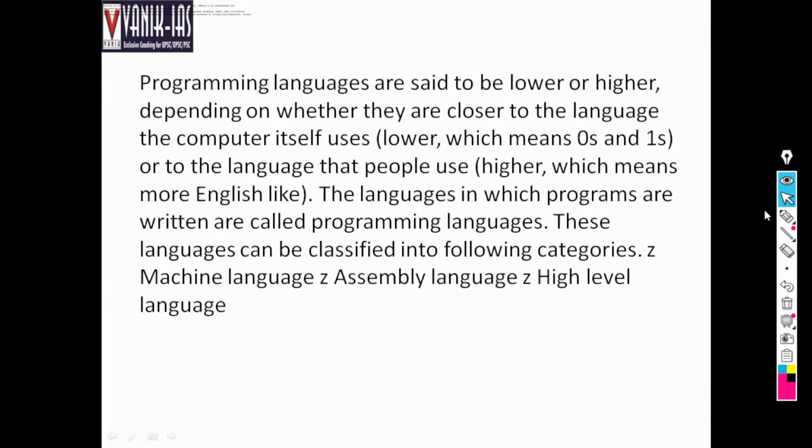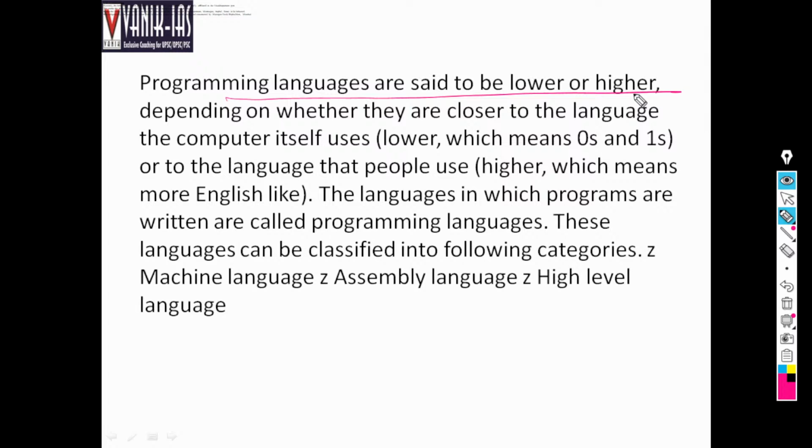Programming languages are said to be lower or higher depending on how close they are to a language. Low level language, high level language. What is the difference? We will understand now, right? It depends on whether they are closer to the language which the computer uses, that is 0 and 1, or the language the people use. Higher means English-like, right? English language, third generation language.